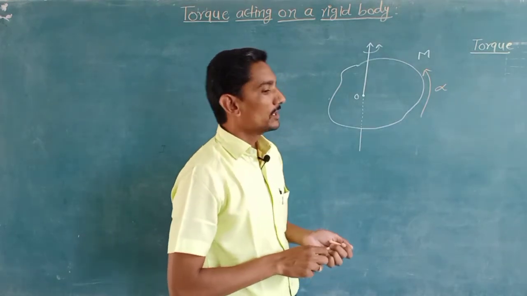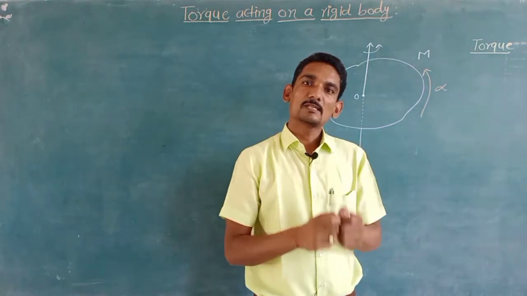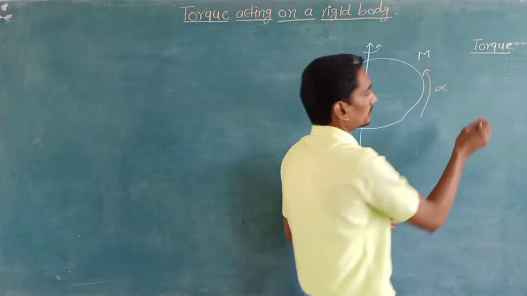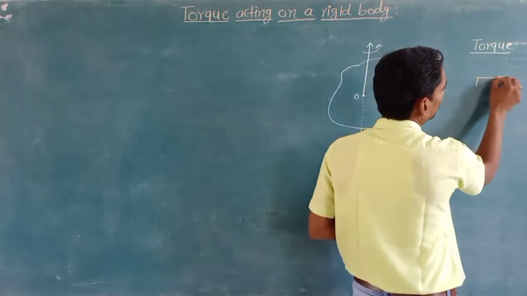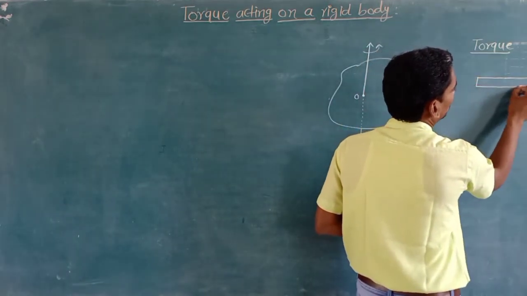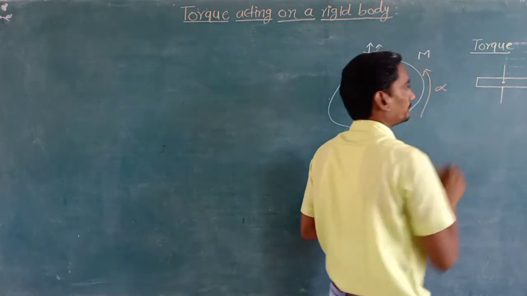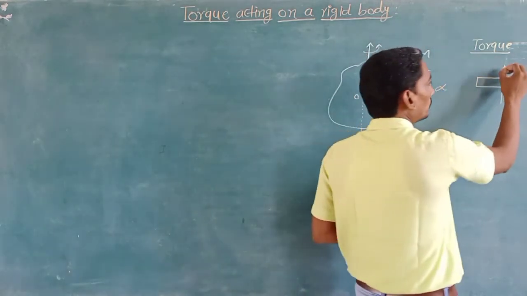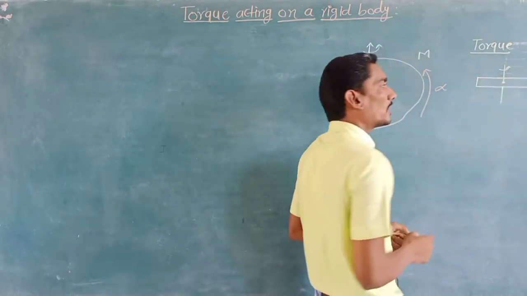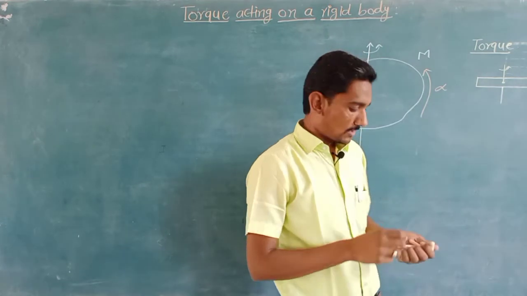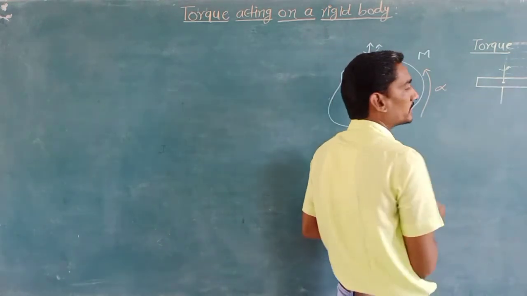So we know that when forces are applied on the object or on the body, suppose this is the rod and this is the axis of rotation for this rod. We have to rotate this rod about this axis of rotation. Then we have to apply forces on this rod.